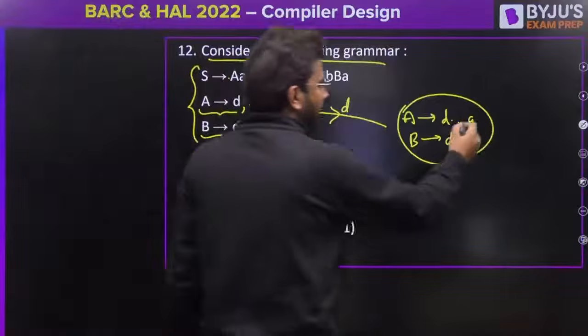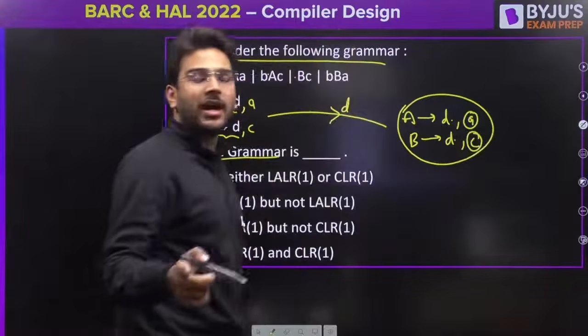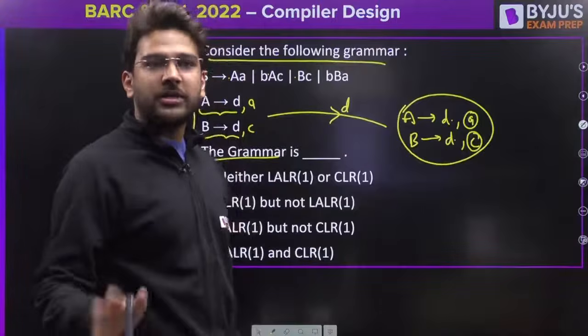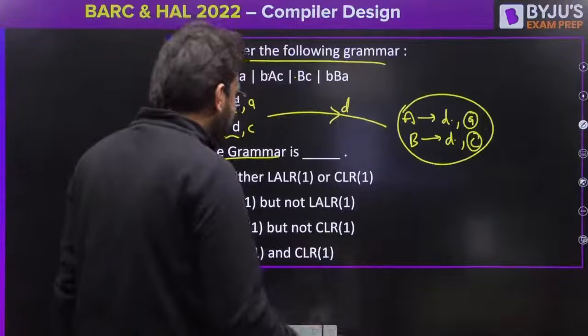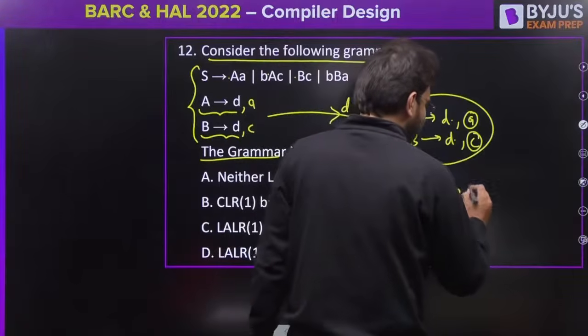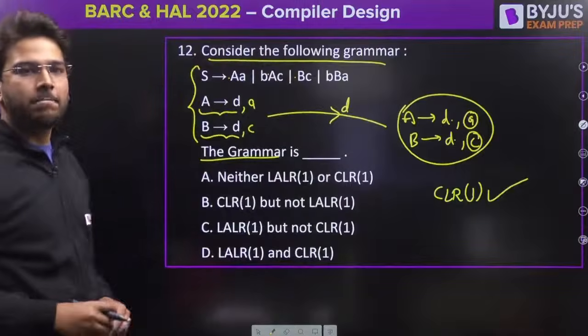Now if you see, there are two reduce items, but the lookaheads are different. So if the lookaheads are different, there is no RR conflict present. That means this is CLR1 grammar.